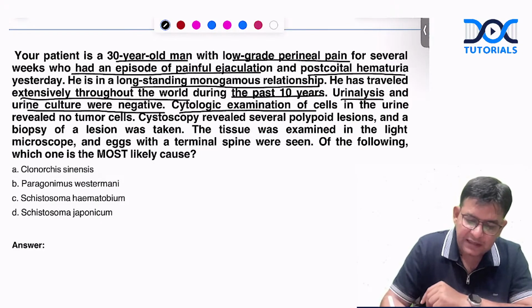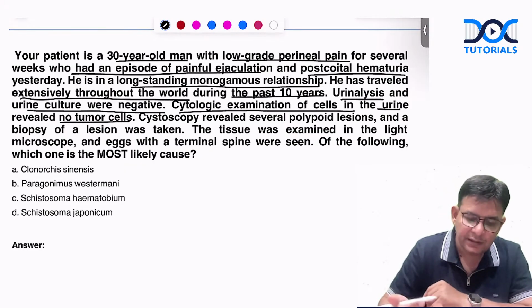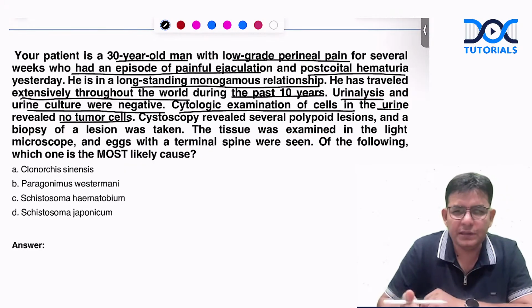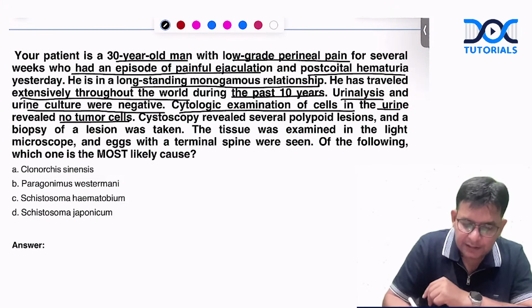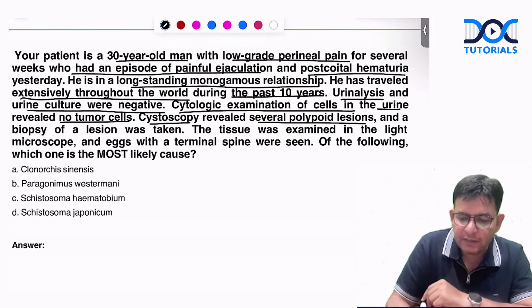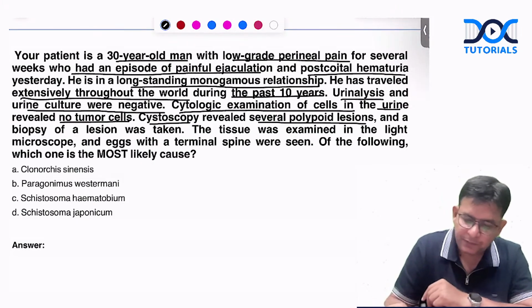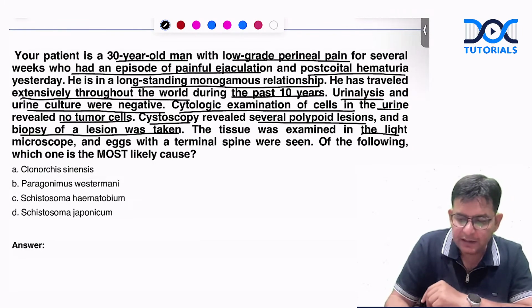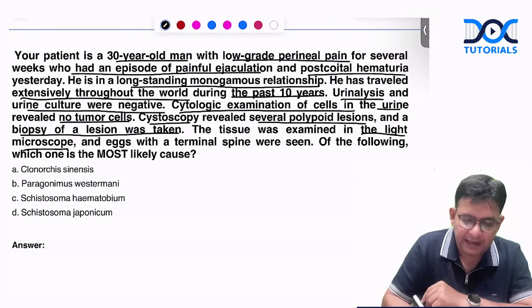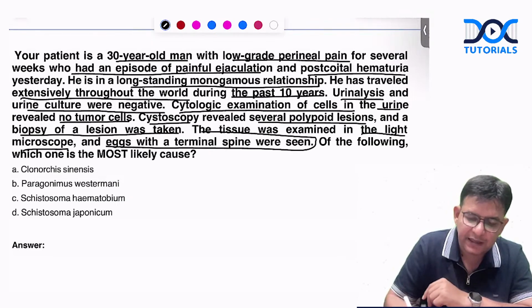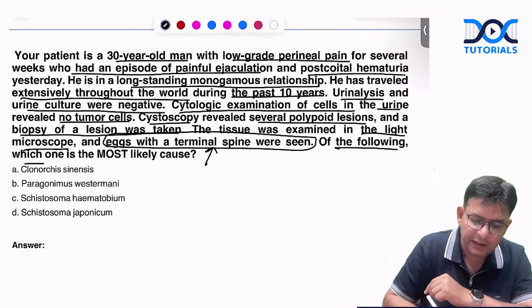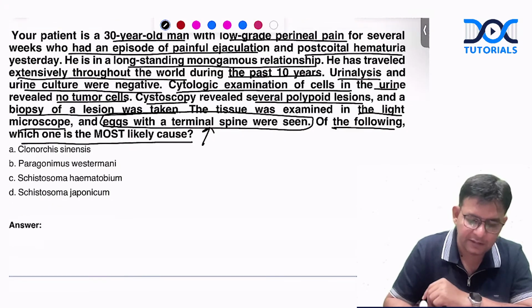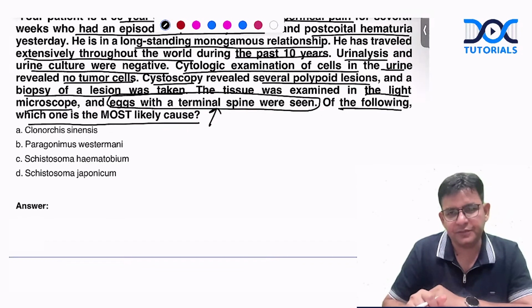The cytological examination of the cells in the urine revealed no tumor cells, because he is 30 years old, so tumor is very unlikely. Cystoscopy revealed several polypoid lesions and a biopsy of the lesion was taken. The tissue was examined in the light microscope and eggs with terminal spine were seen. This is the hint. Which of the following is the most likely cause of this condition?